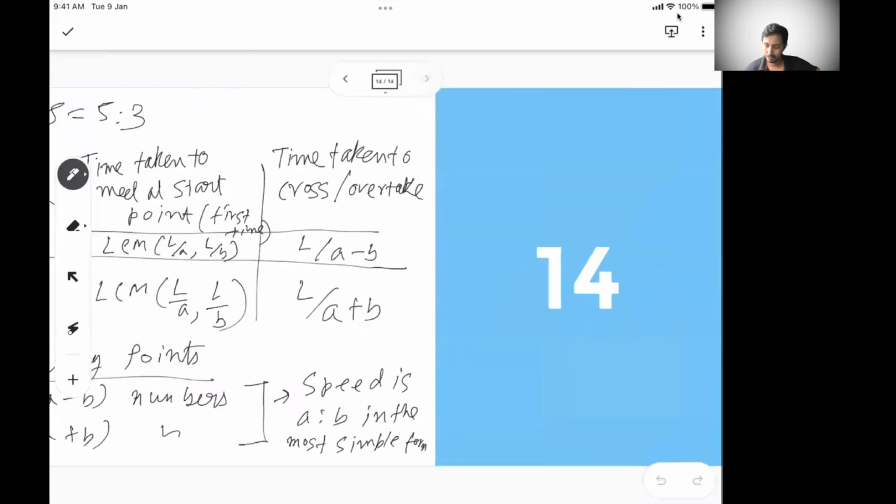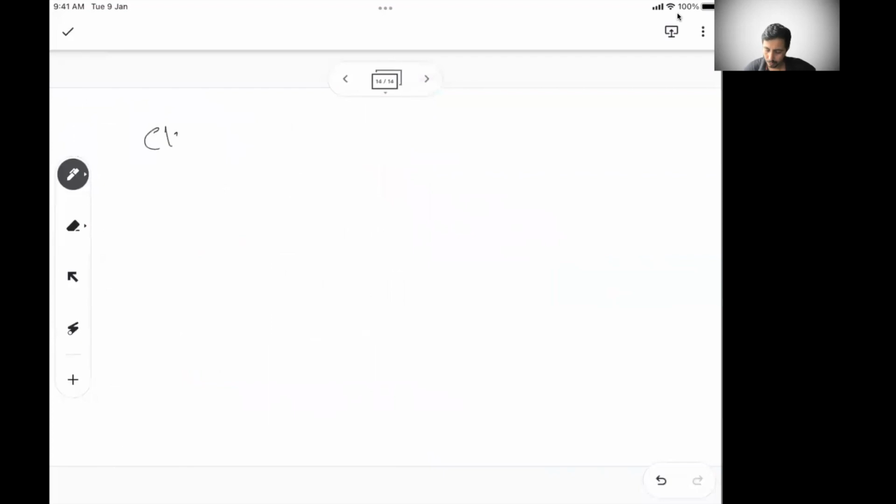And finally, clocks. In clocks, you don't need to remember much, but if you typically see, there are 3 hands in a clock. One is the second hand, one is the minute hand, and that is the hour hand.